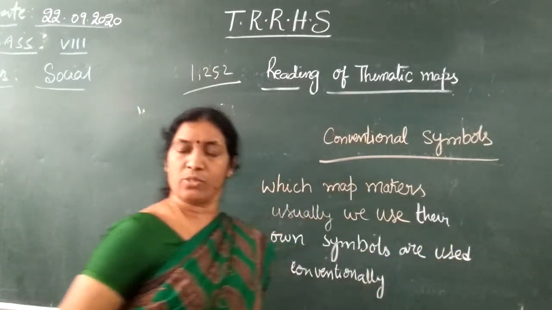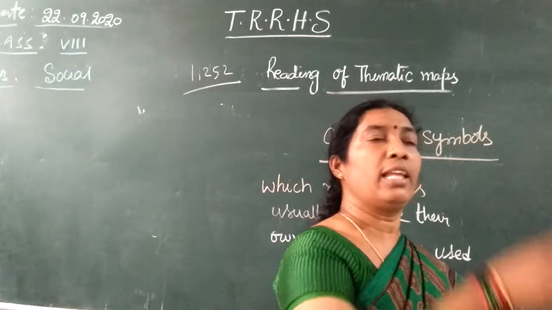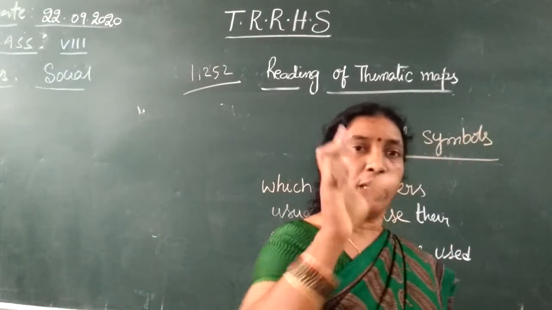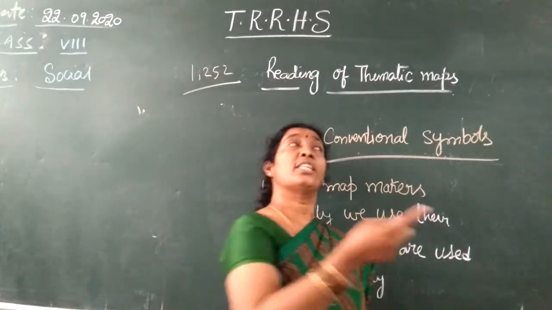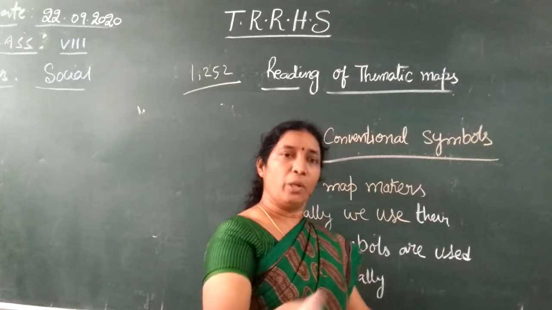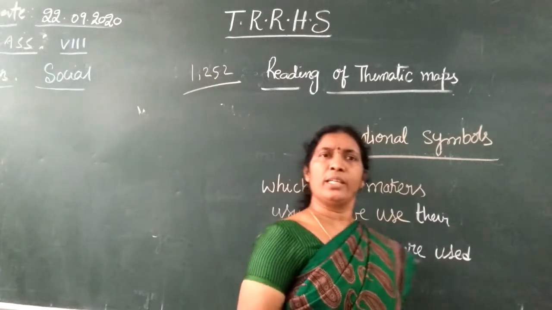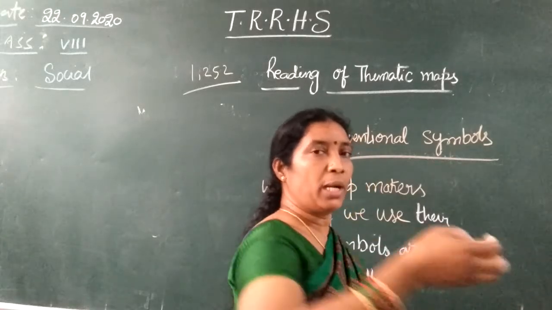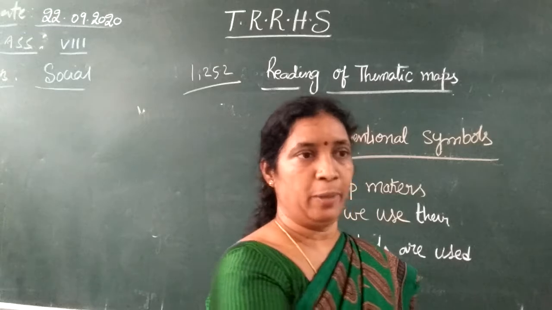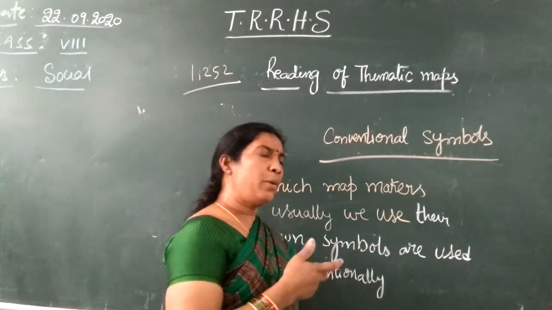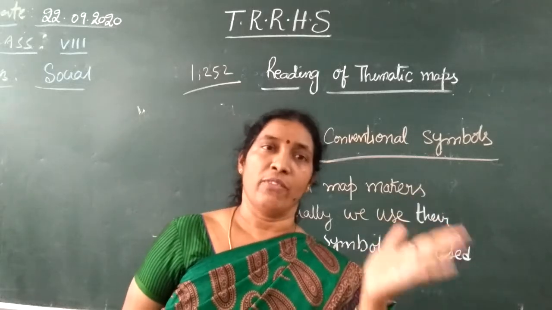You have seen so many things when you are going to school. In a school zone, there will be a picture of one boy and one girl, so by seeing that you can understand it's a school zone, meaning a number of schools are at that place. Like that, many things. When you are going, a petrol bunk picture will be there, so you can identify easily that there is a petrol bunk nearby, isn't it? Like that, a number of indications. By seeing the picture you can understand what is available there.